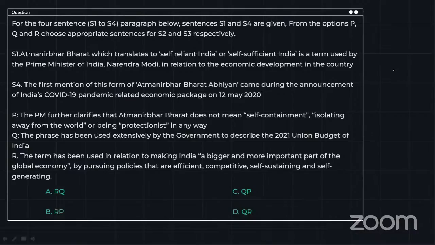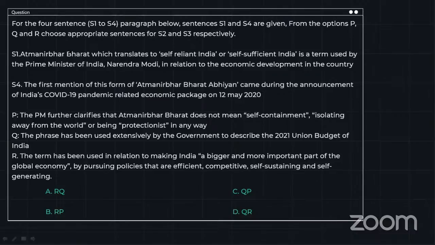So the words are all the same. TCS plays like this. TCS gives the same options, very similar, alike to each other, but you have to choose one word that will fit, right? So that is very important to understand.